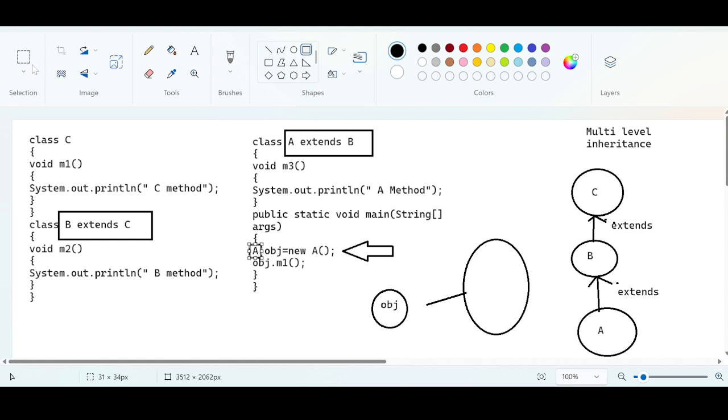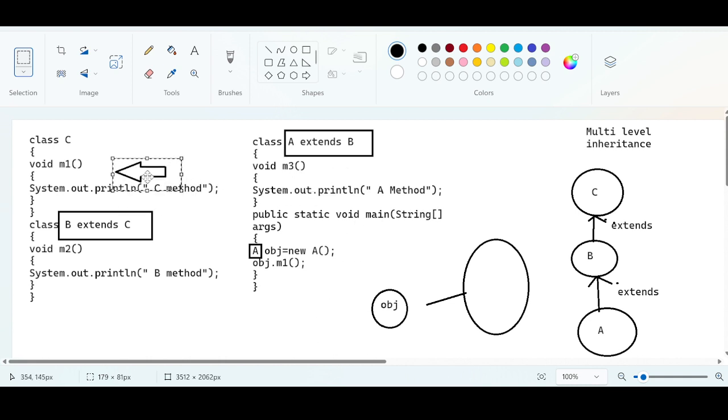Now the main thread is clever enough to check for the m1 method within the class A. First thing, it will check in the class A. Is there any m1 method inside the class A? There is no m1 method in the class A. So the main thread is clever enough to use the extends keyword and jump to the class B. Is there any m1 method inside the class B? No m1 method inside the class B. The main thread is clever enough to jump to the class C by using the extends keyword. There is an m1 method inside the class C. We are calling the m1 method which is not part of class A, it is part of class C.